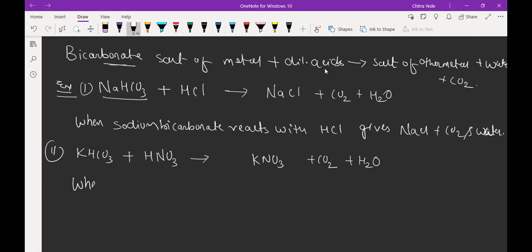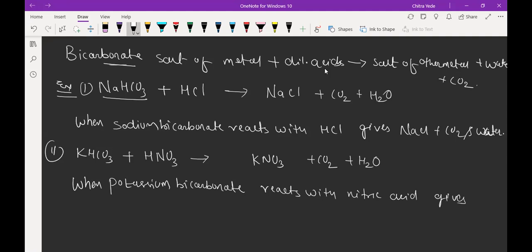When KHCO3, potassium bicarbonate, or also called potassium hydrogen carbonate, reacts with nitric acid, it gives potassium nitrate, carbon dioxide, and water.